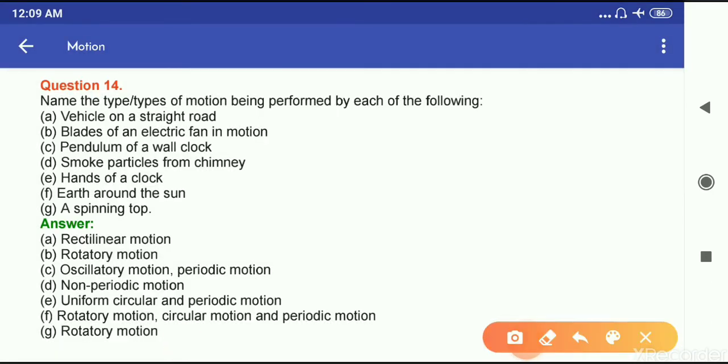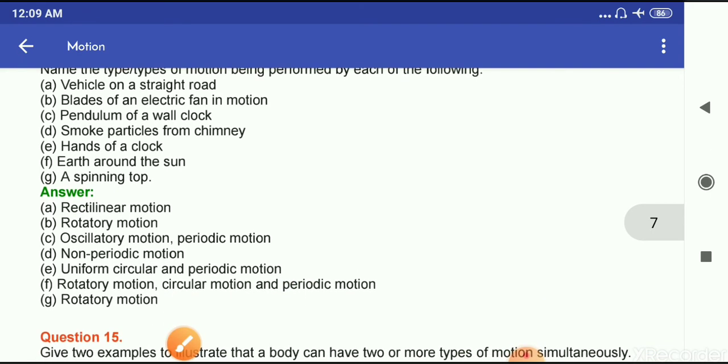Hands of a clock, uniform circular and periodic motion. Then earth around the sun, rotatory, circular and periodic motion. A spinning top, rotatory motion. Okay, so these are the different types of motion performed by each of these.